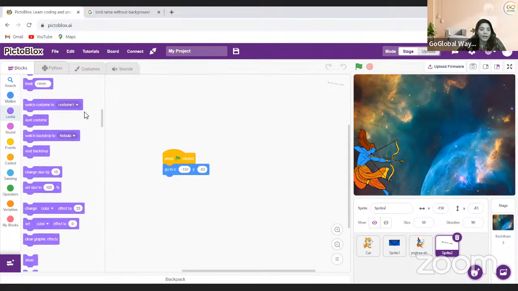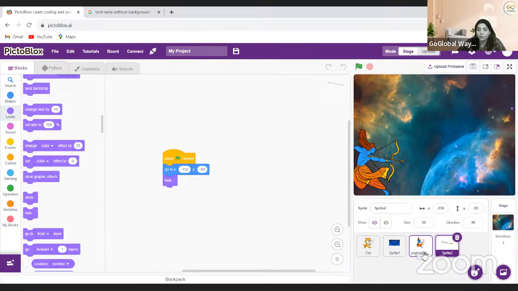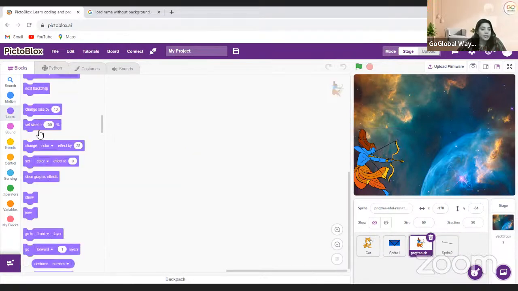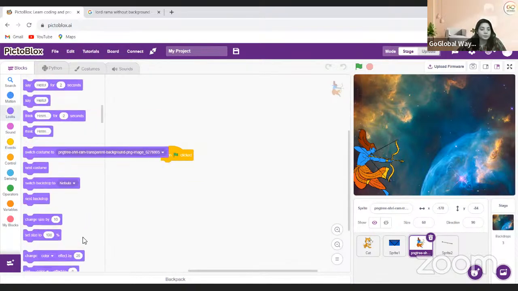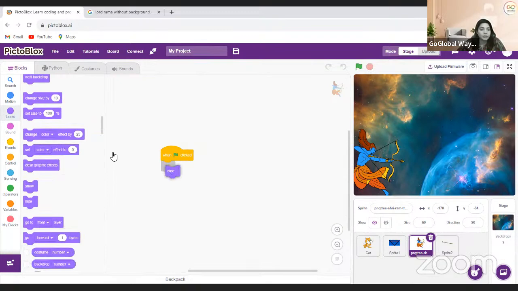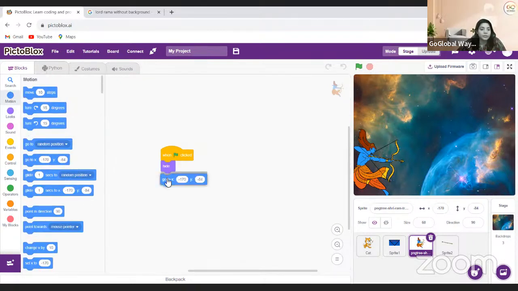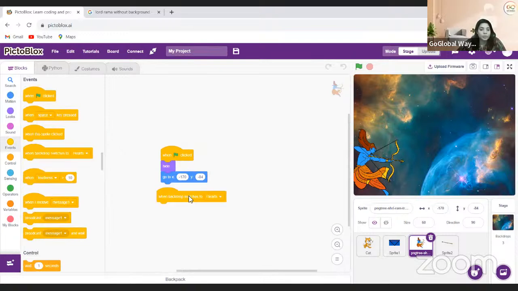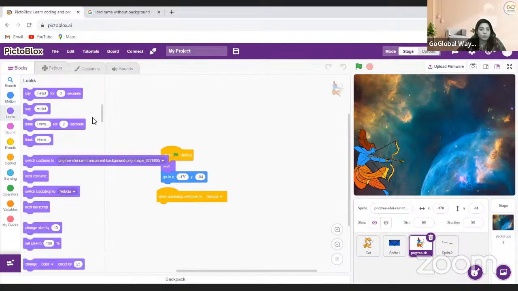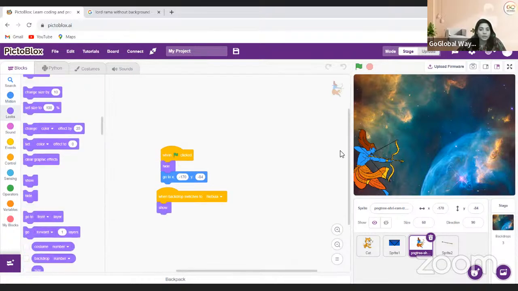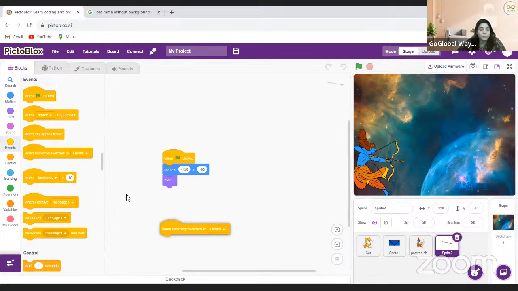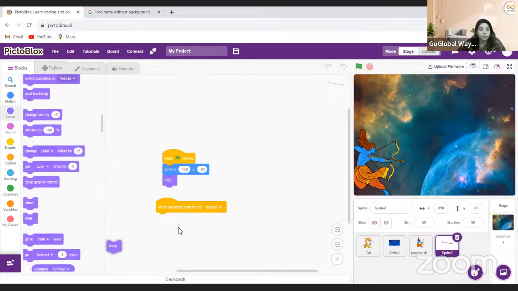And I want to hide it for a while. Okay. I will show it when the backdrop switches. So the same thing I'm going to do when green flag clicked. I'm going to hide, but the position will be this. But when the backdrop switches to this nebula, I will show the sprite. Now here also, when backdrop switches to nebula, I will show this one.